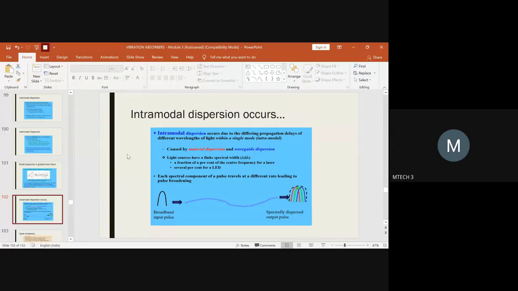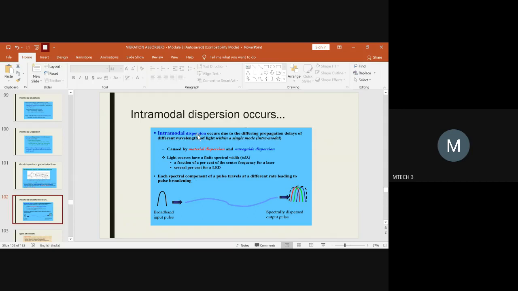In intramodal dispersion, I told you that this dispersion occurs either due to material dispersion or waveguide dispersion. Material dispersion mainly depends upon the material from which the optical fiber is manufactured. And waveguide dispersion mainly depends upon the wavelength of the light which has traveled. If it is above the cutoff wavelength, what happens? If it is below the cutoff wavelength, what happens? That you have to analyze to reduce the losses. With that background, we are now starting with intramodal dispersion.